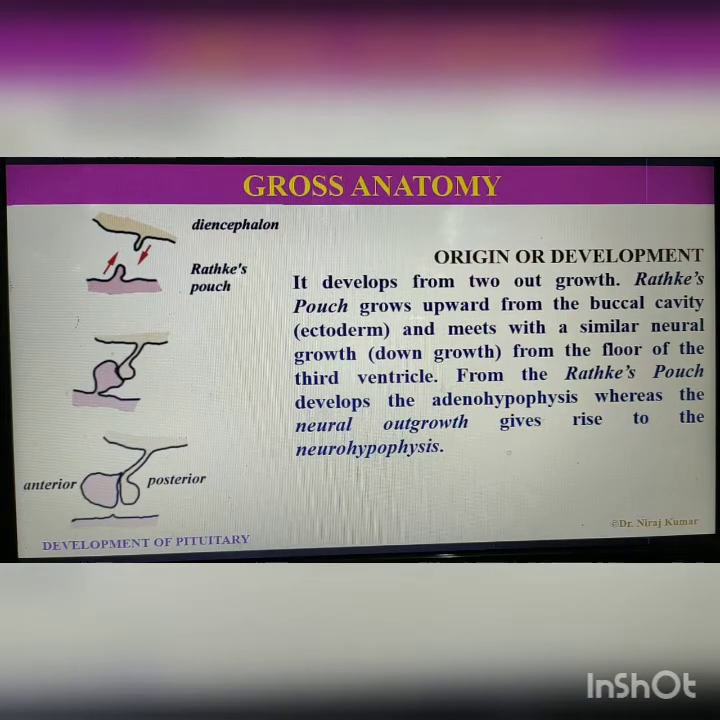Next topic is origin or development. The pituitary develops from two outgrowths, Rathke's pouch and neural growth. The Rathke's pouch grows upward from the buccal cavity and meets with a similar neural growth from the floor of third ventricle. From the Rathke's pouch develops the adenohypophysis, whereas the neural outgrowth gives rise to the neurohypophysis. In this figure, you may see first outgrowth, second outgrowth. Both join together and form the pituitary gland during embryonic development.